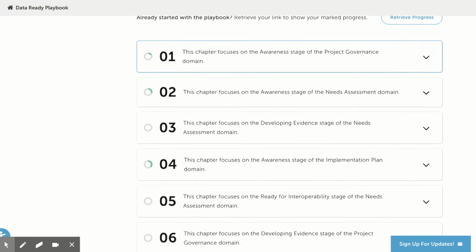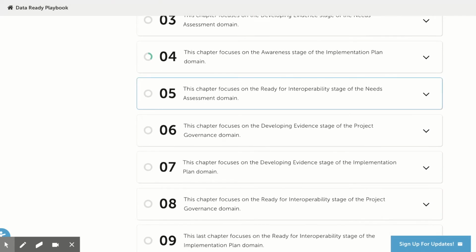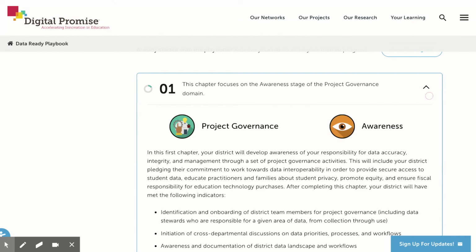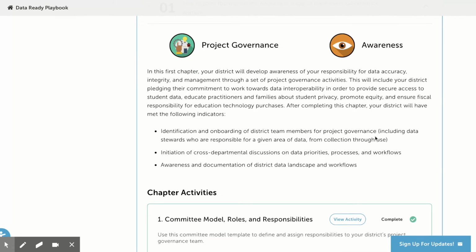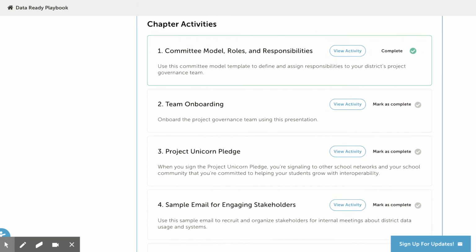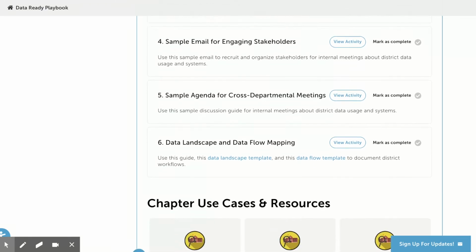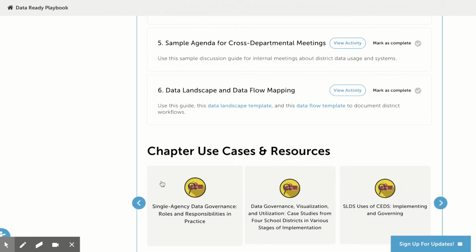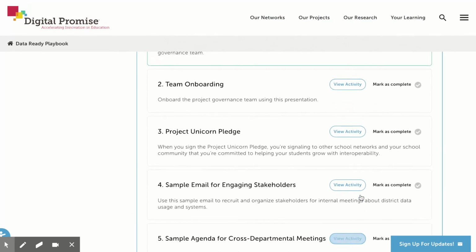Here are the chapters and activities in the Data Ready Playbook. Each chapter in the playbook focuses on a specific readiness domain and stage and contains a set of curated activities, use cases, and resources. Indicators in each chapter provide high-level goals for districts to meet before moving on to the next chapter. Districts can advance through the playbook by completing recommended chapter activities that are indicator aligned. Districts can also reference chapter-specific resources and use cases for further support.